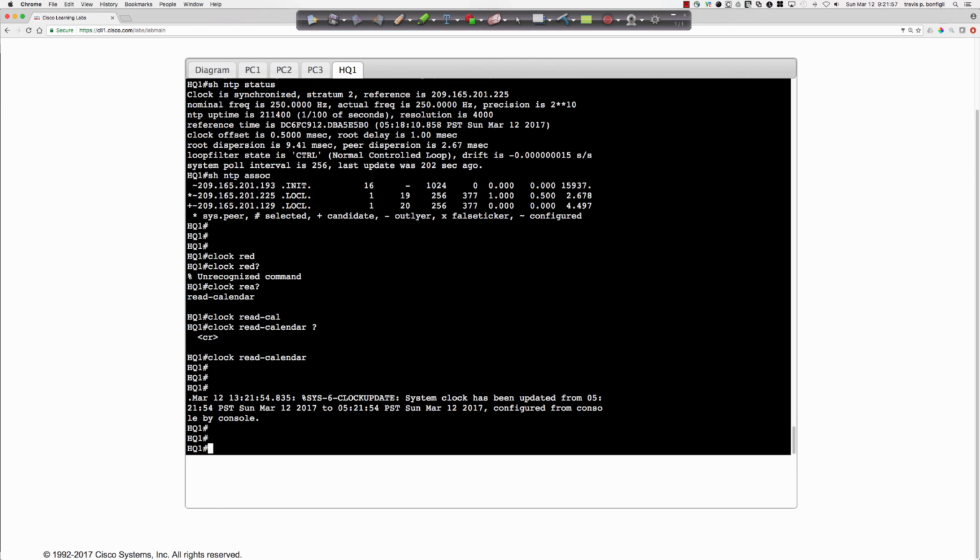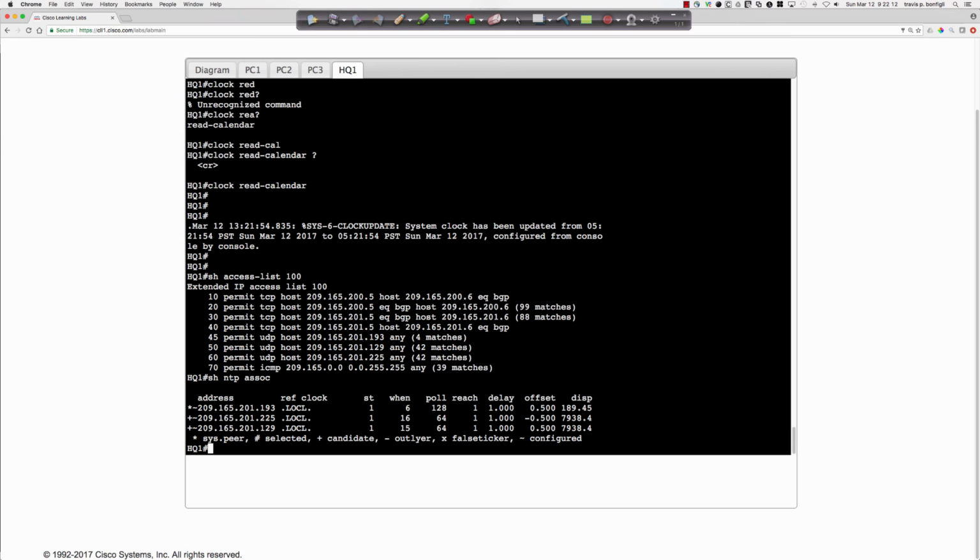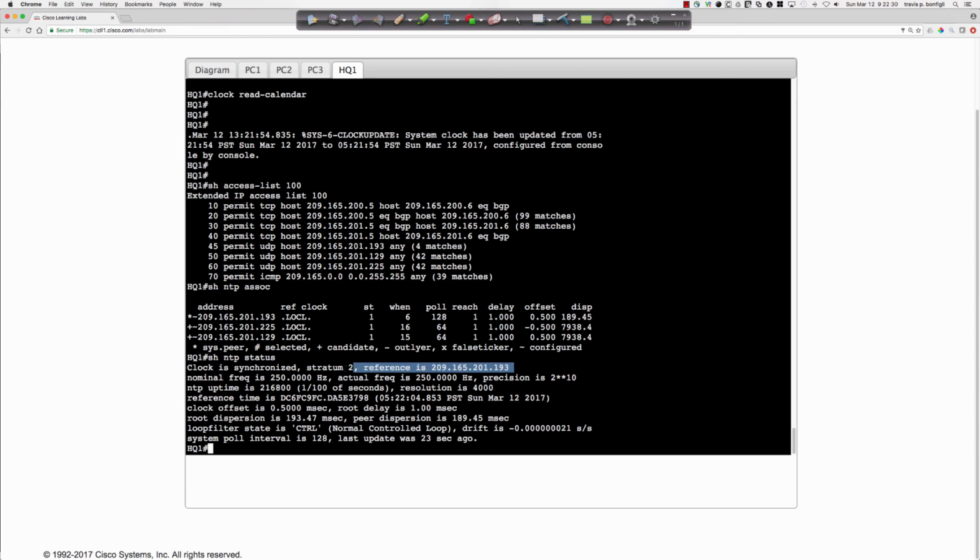All right, so let's see what happens now. All right, so the clock has been updated. Let's do, aha, so now we have traffic coming through, right? So it shows that it's being matched. So now if I were to say show NTP associations, we have now resolved the init issue, right? Where we were running NTP locally, but we weren't receiving any traffic back. So now let's go with show NTP status, and it shows that we are synchronized, but not only are we synchronized, we are synchronized to the correct time source.